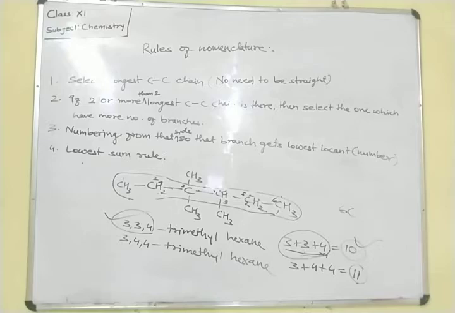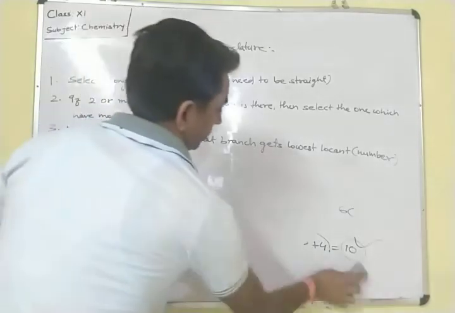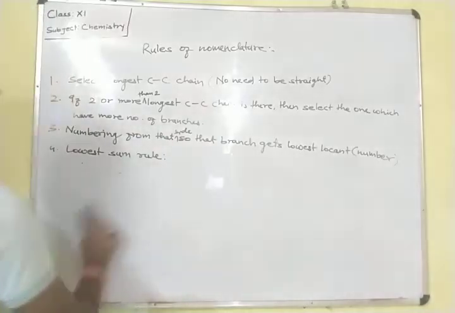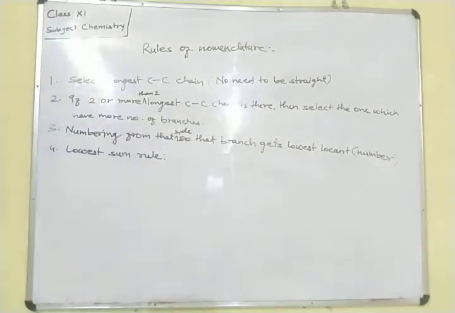First point of difference. These rules again we can explain. After the lowest sum rule, the next rule is first point of difference.